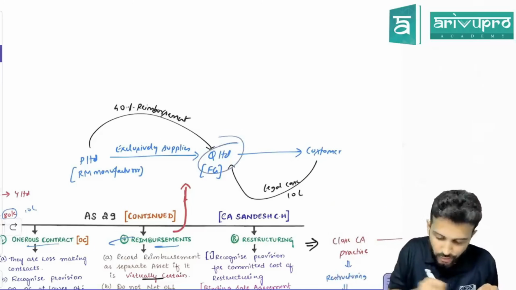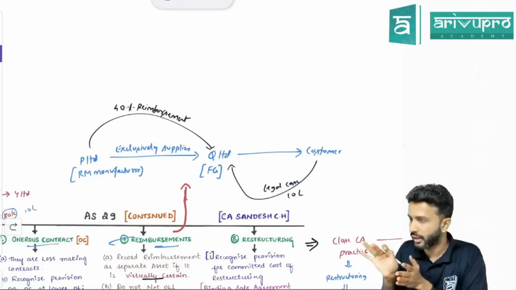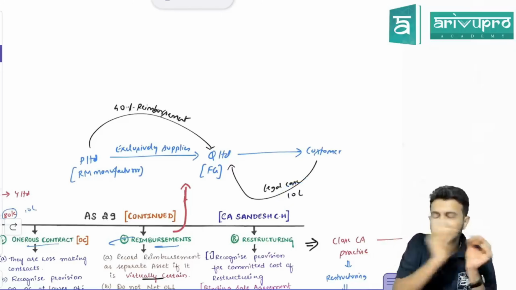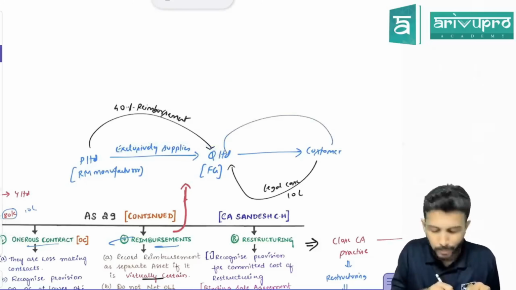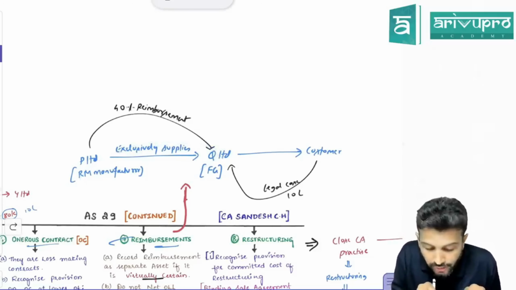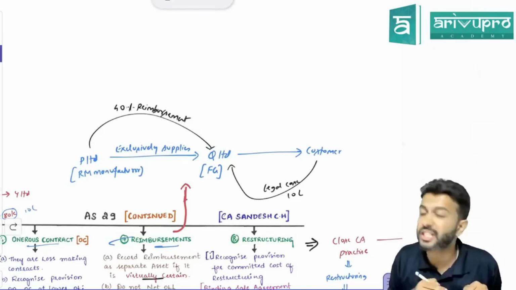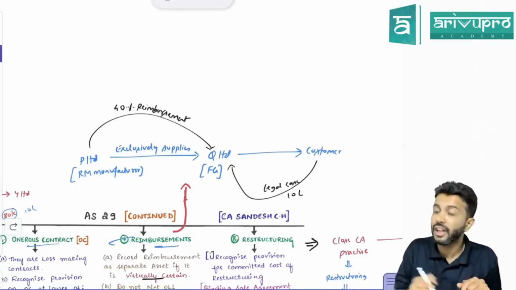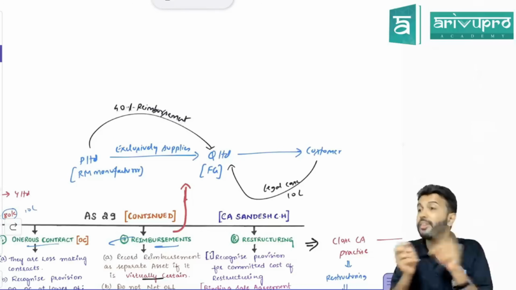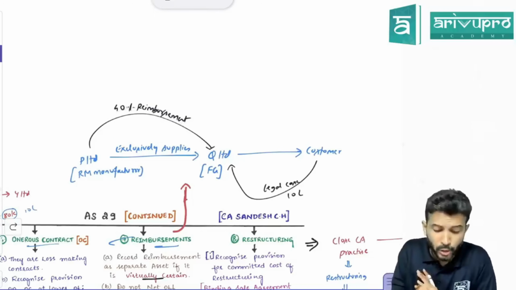That means Q Limited has to recognize provision. That is okay. We are not talking about provision. There is another agreement between P and Q. What it says is, if Q Limited has to pay the customer something, 40% of that amount will be reimbursed by P Limited. If Q has to pay something to the customer, 40% of that P has to give to Q. Why? Because P only supplied raw material.